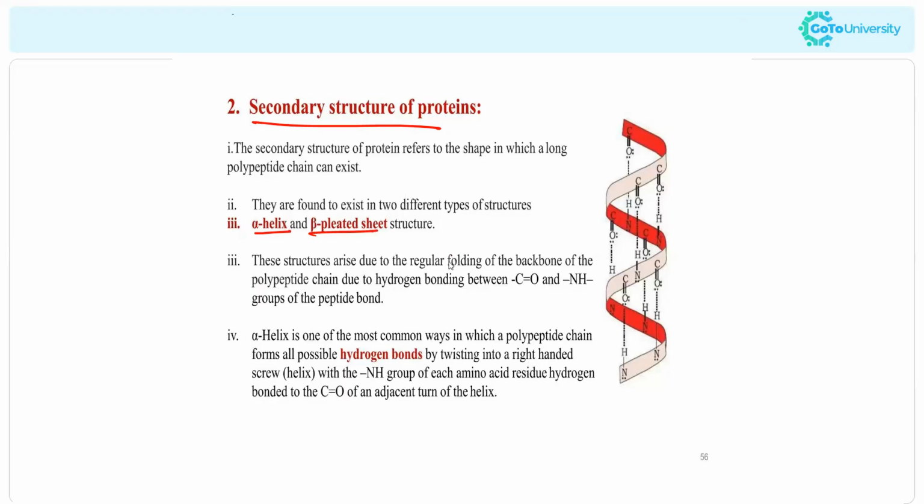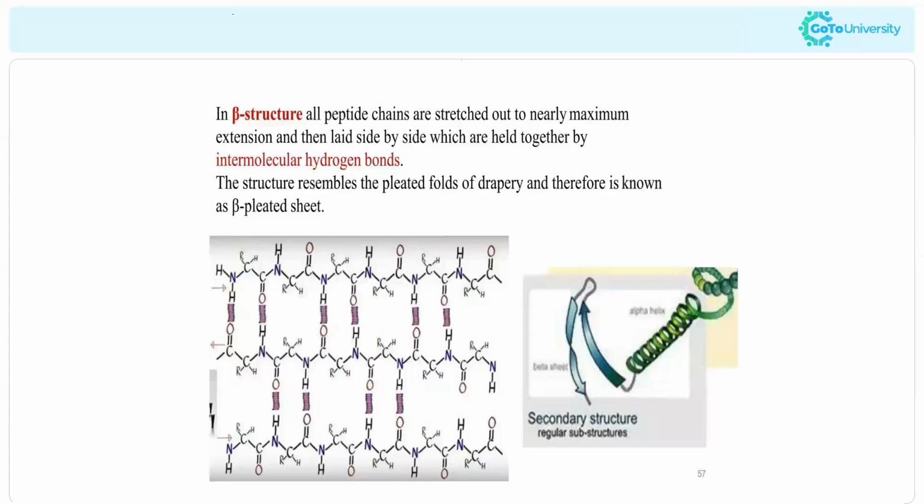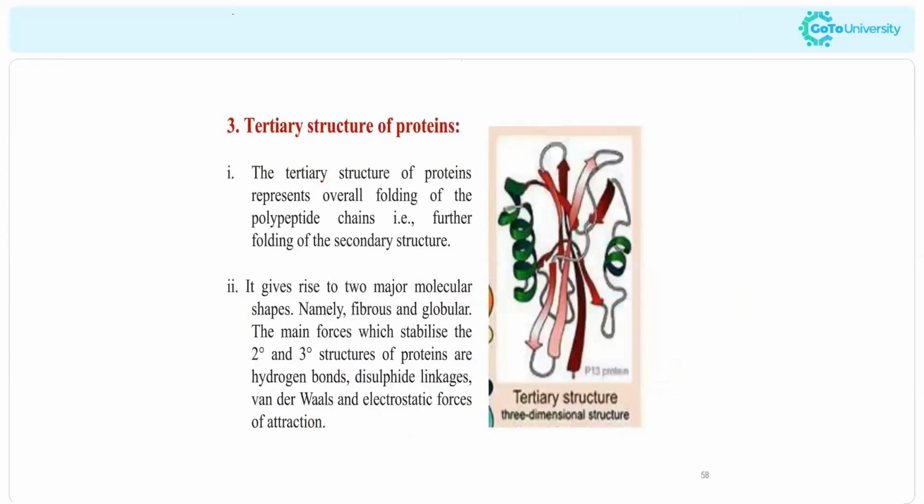However they are doing that, this is called the secondary structure. When these two strands combine together, there should be some connection between them. That is possible by the formation of hydrogen bonds. Now, this is the beta structure, where the hydrogen bond will be intermolecular, right?